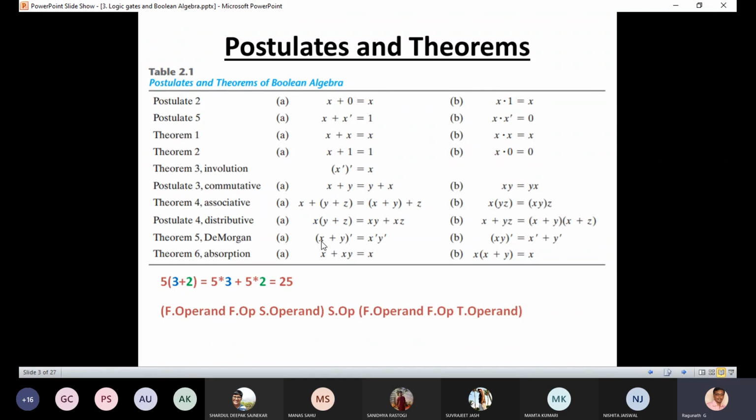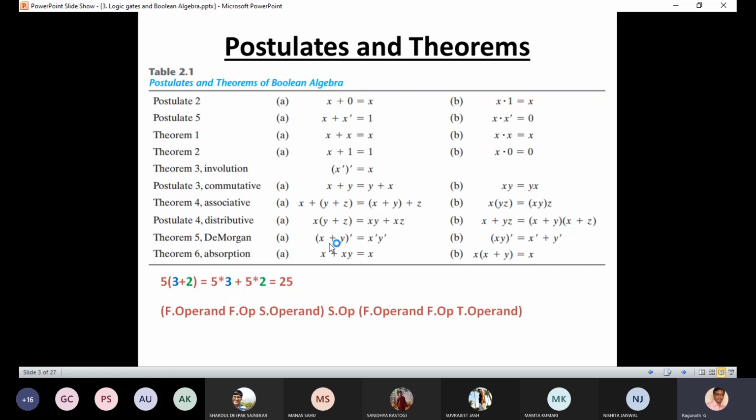That means on the left side here you can see this x plus y whole bar. Now, x and y are true form or complement form? Understand, there are two forms: true form and complement form. If I have x, y, a, b, c, these are called true forms. And the complement form of x, y, a, b, c are x bar, y bar, a bar, b bar, c bar. These are called complements of x, y, a, b, c.